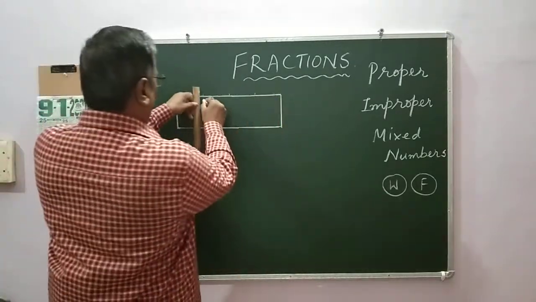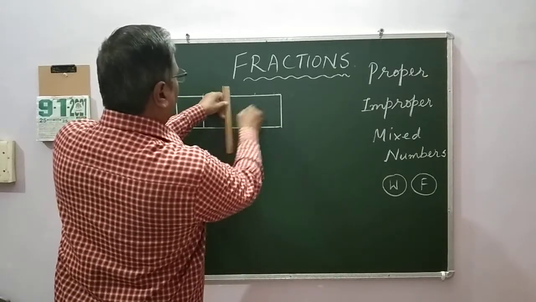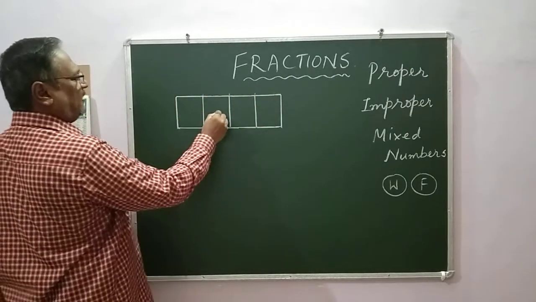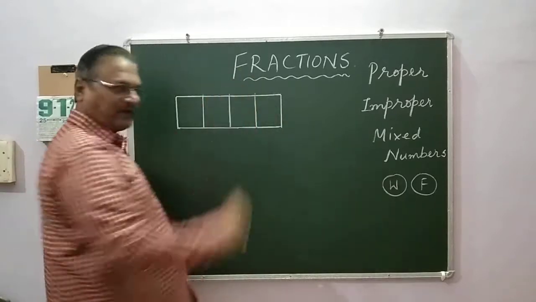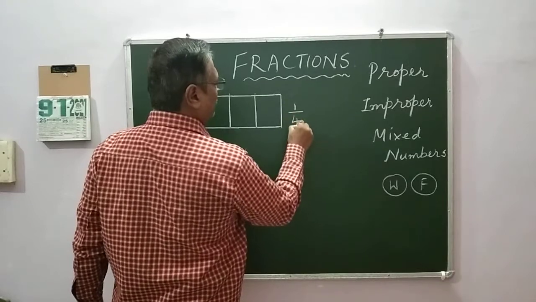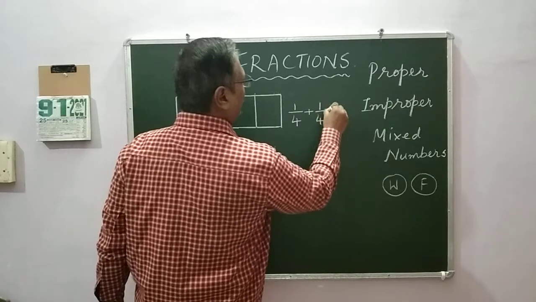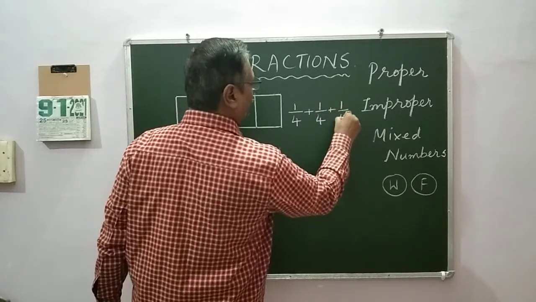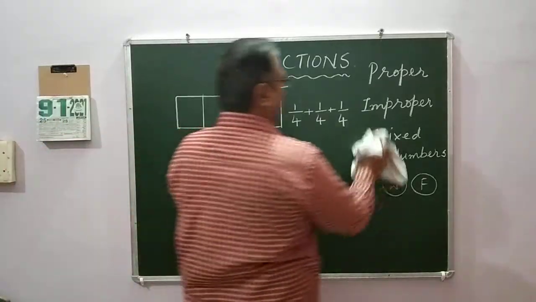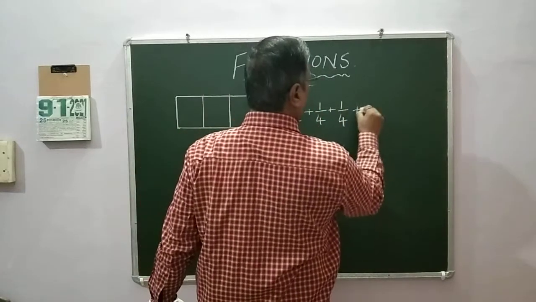Now let me draw parts of it, 1 part, 2nd part, 3rd part and 4th part. So, we say 1 by 4, right, plus 1 by 4, plus 1 by 4, and then you take further one more 1 by 4, okay.